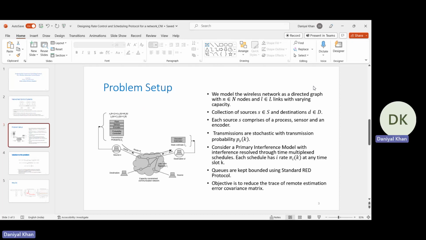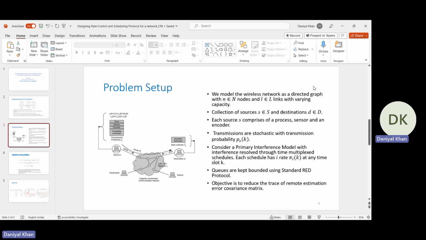What the RED protocol does is that as the queue size increases at a node, the link drop probability increases. That is, the incoming packets have a higher chance of being dropped as the queue size increases at that node.